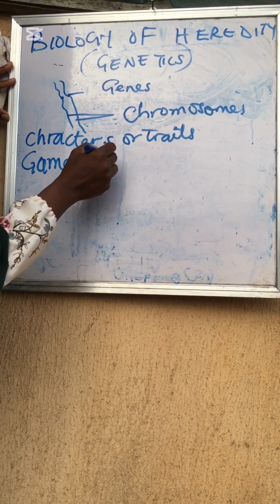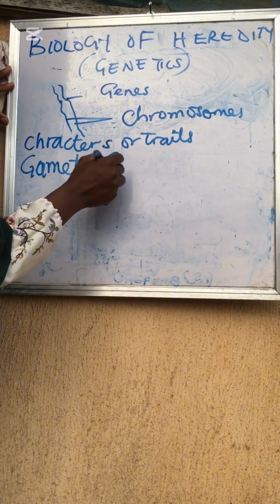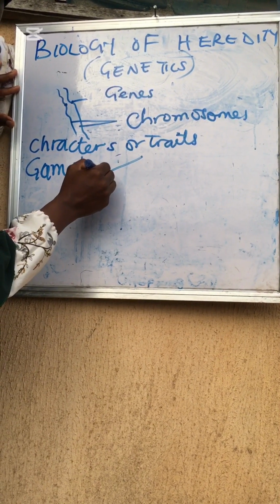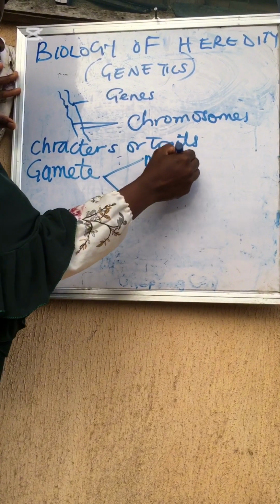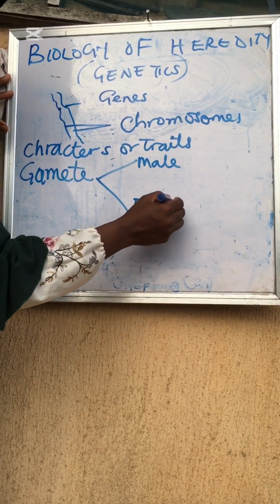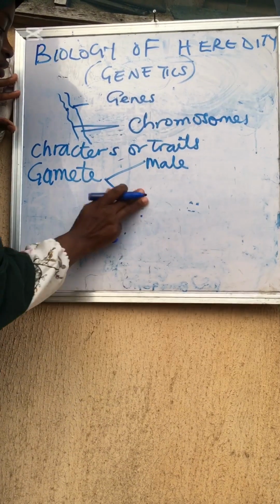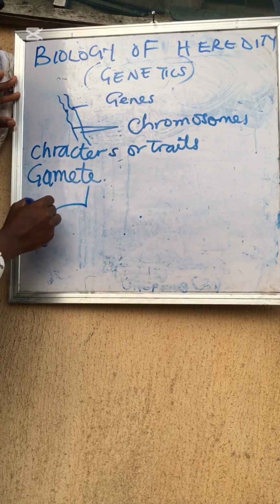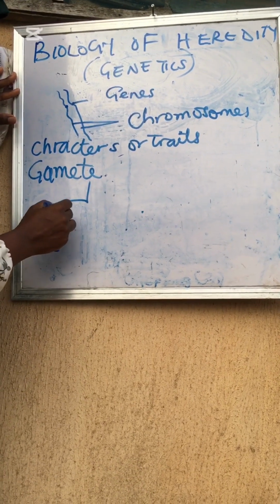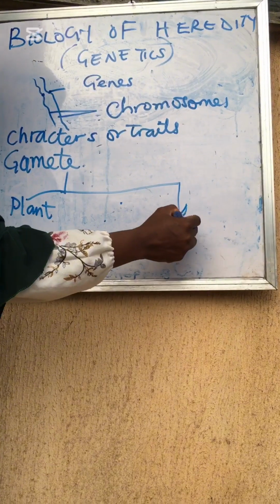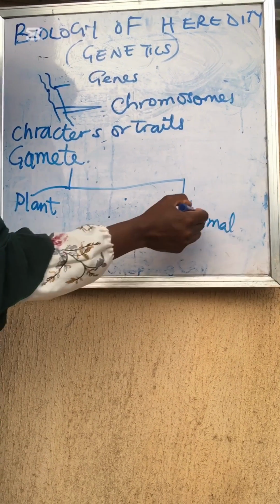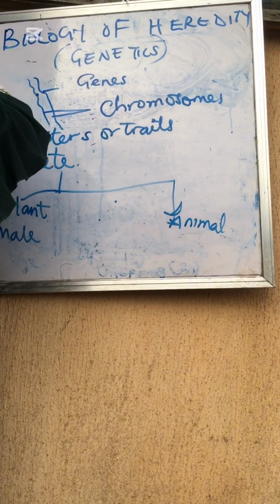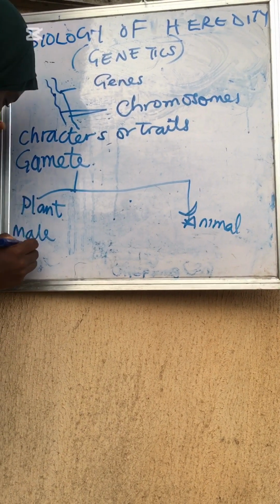Now, we are looking at gametes. What is gametes? Gametes are sex cells. They are what? Sex cells. So, we have the plants and animals. Animals, they have gametes. Plants also have gametes. In plants, they also have their gametes, that is, their male sex cell and their female sex cell. The male sex cells are known as pollen grains.